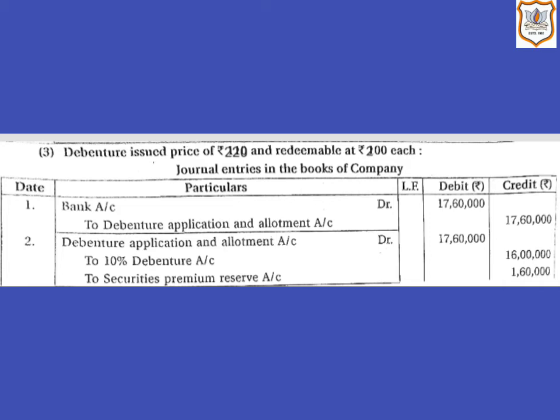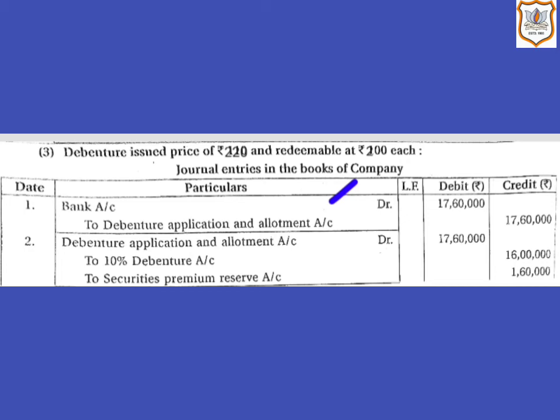So here first journal entry will be bank account will be debited. Here company is receiving the amount. So here bank account will be debited by rupees 17 lakh 60,000, that is 8,000 debentures multiplied by rupees 220, that is face value plus premium amount, that is 200 per debenture plus rupees 20, that is premium amount per debenture.